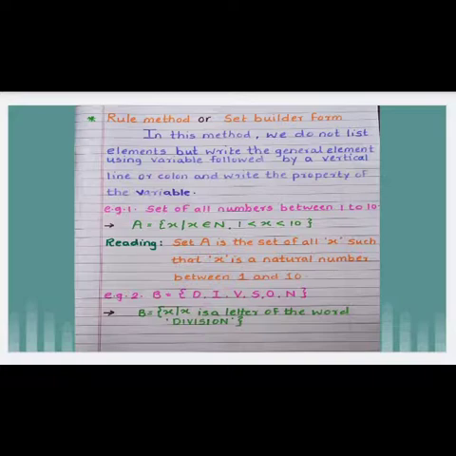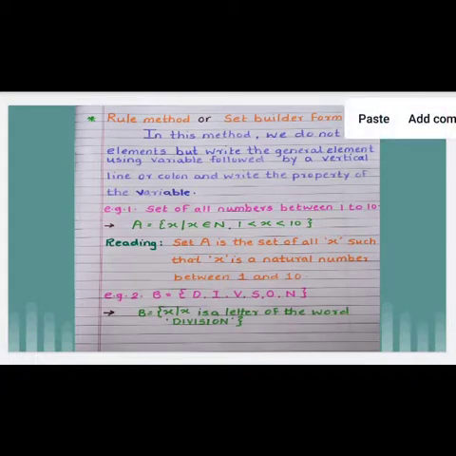Next example. Letters in the word division. See, B is equal to, curly bracket, D, I, V, S, O, N. How will we write this? All these are letters from the word division. Hence, we use the same letter for the set, that is B is equal to curly bracket, x colon or vertical line, x is a letter of the word division.